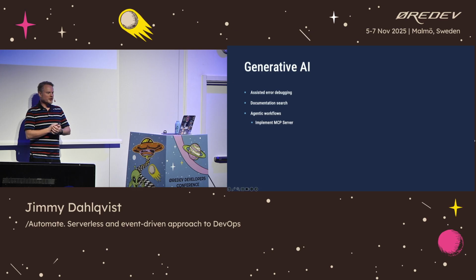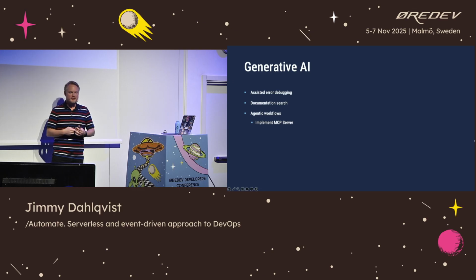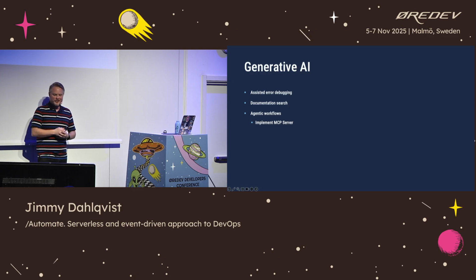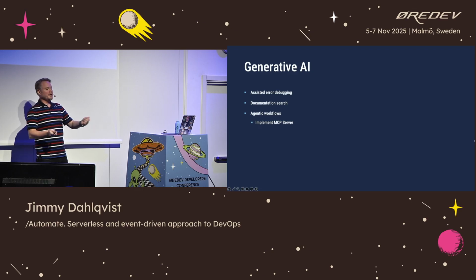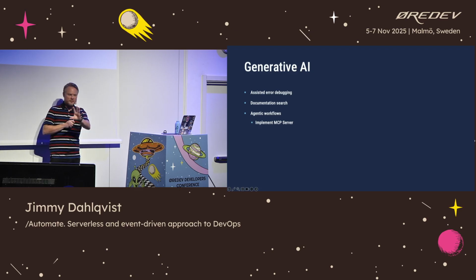I think if last year was the year of AI, this year is the year of agentic workflows. So what we want to do is implement an MCP server for all of this. Instead of leaving your IDE, you could tell Copilot, which we're using, hey, can you start the environment for me? And it could just go and do that with the support of an MCP server or an MCP tool. Which means that our developers don't even have to leave the IDE, they can just keep it there. So that's one of the big things we want to implement for the future.